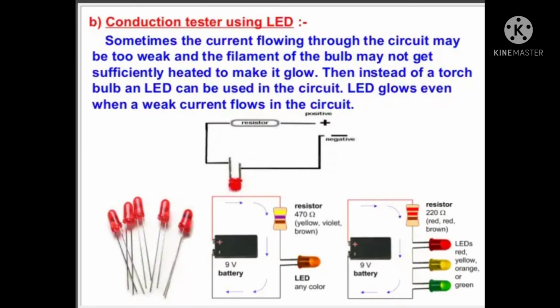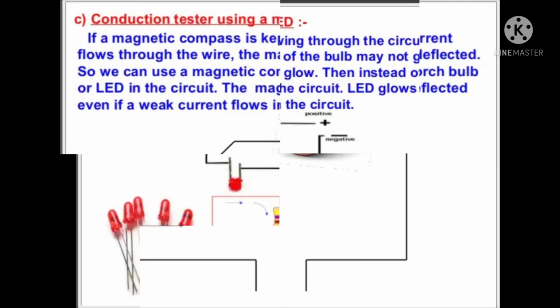Conduction tester using LED. The full form of LED is light emitting diode. Sometimes the current flowing through the circuit may be too weak and the filament of the bulb may not get sufficiently heated to make it glow. Then, instead of a torch bulb, an LED can be used in the circuit. Students, an LED glows even when a weak current flows in the circuit.